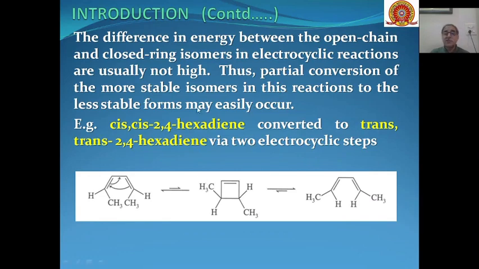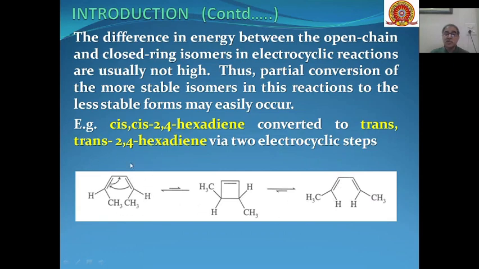The partial conversion of the more stable isomer in these reactions to less stable forms may easily occur. So for example, cis-cis 2,4-hexadiene is converted into trans-trans 2,4-hexadiene by two electrocyclic steps.